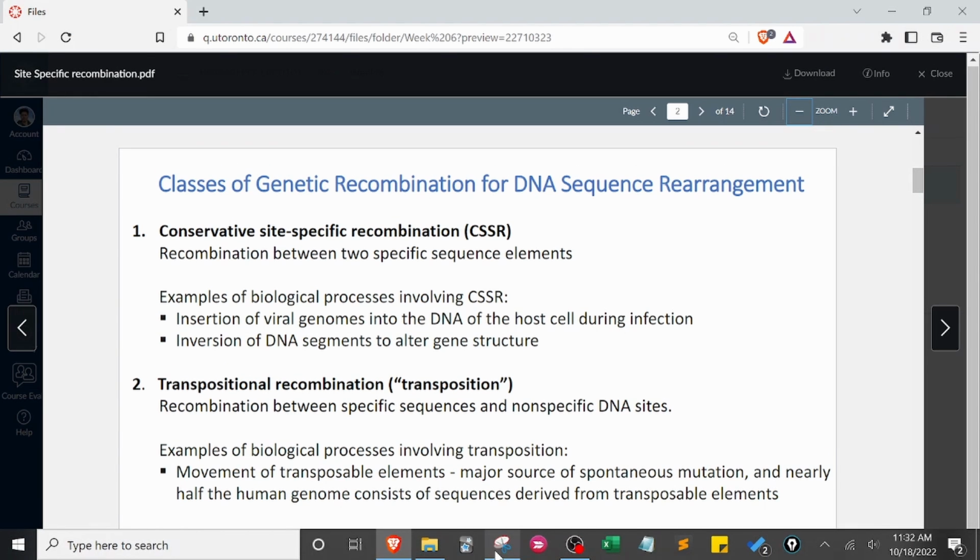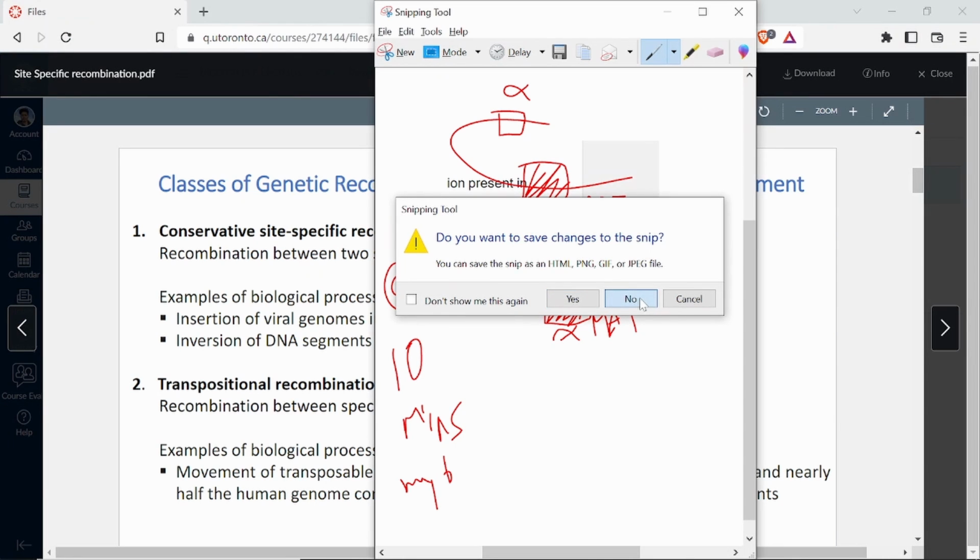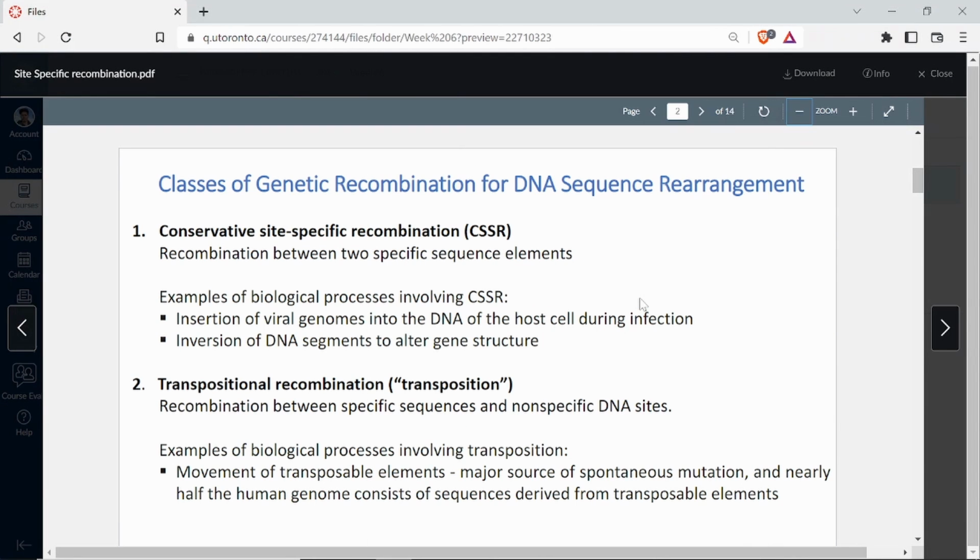Now this was the MAT locus. This was HML. So what comes in the MAT locus? Alpha. So what is the genotype of this one, the lower one? Because MAT is the one that is expressed. The left and right ones are not expressed. So whatever comes in the center, that is the genotype.